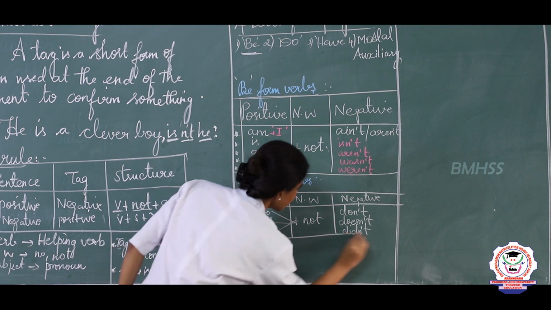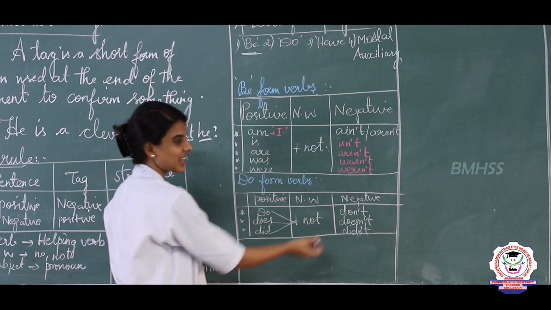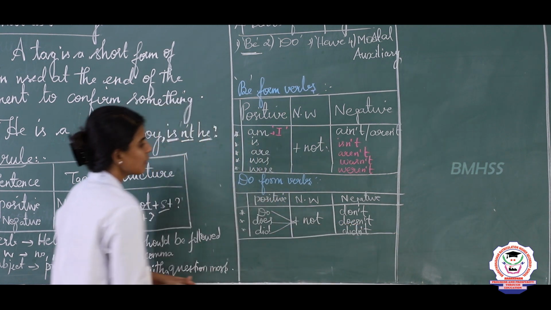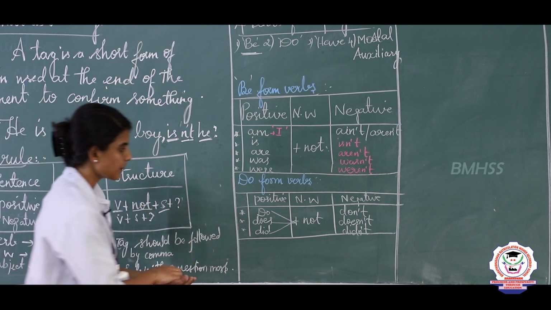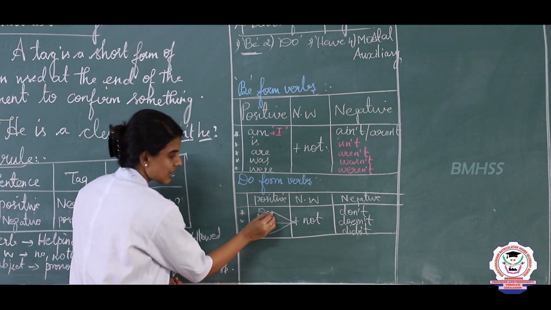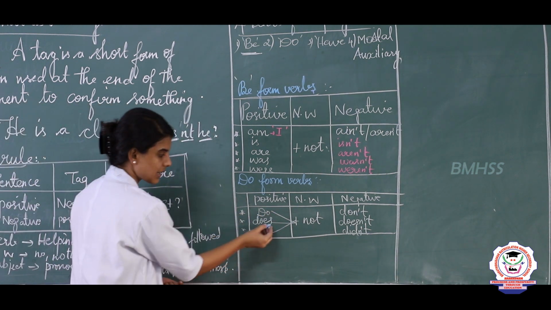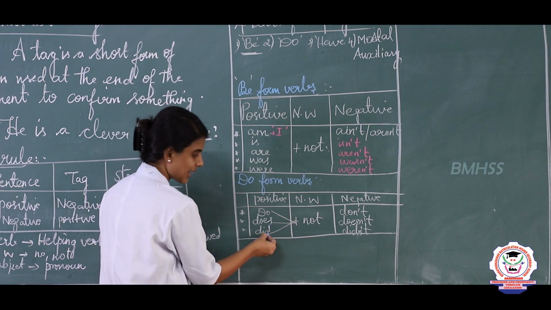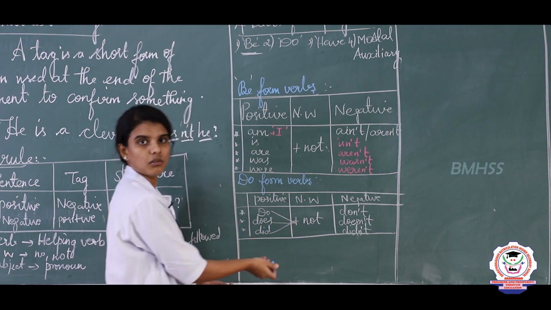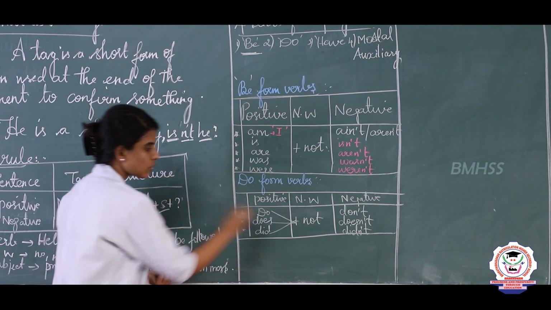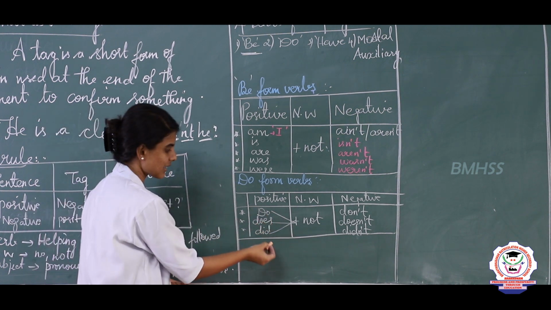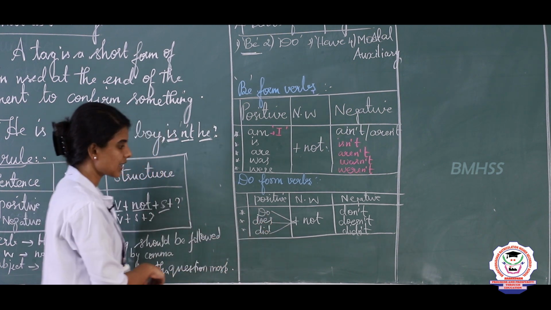So these are the positive and negative forms of do form verbs. Okay. So do is plural, does is singular, and did is a common verb. Do and does refer to the present tense, and did is past tense. Clear?